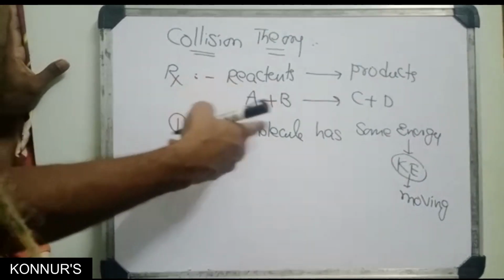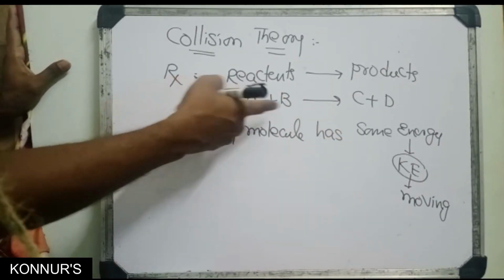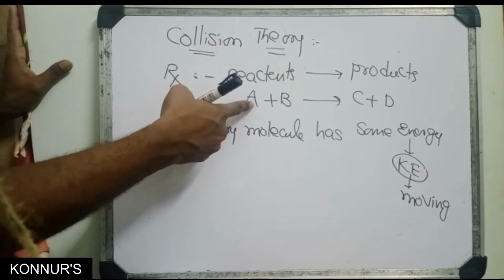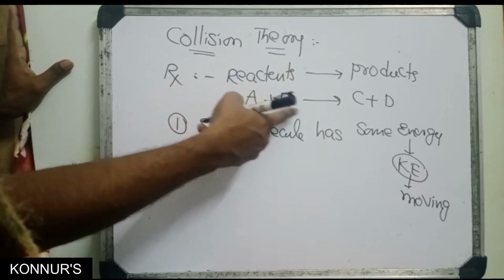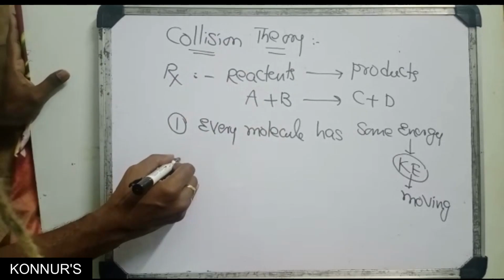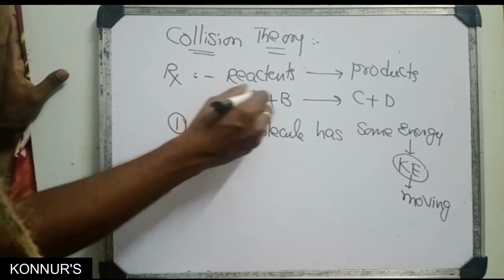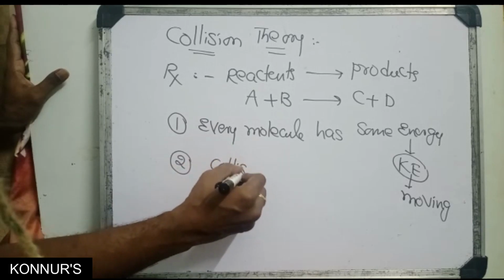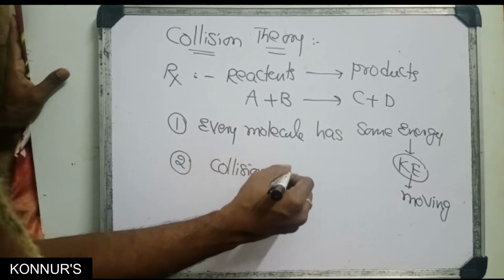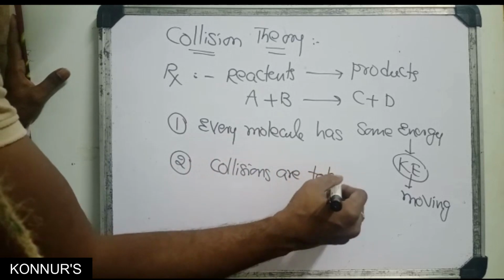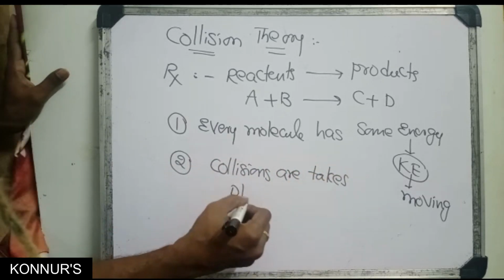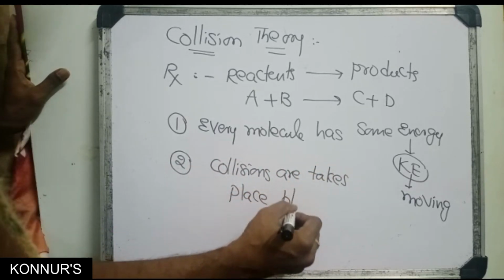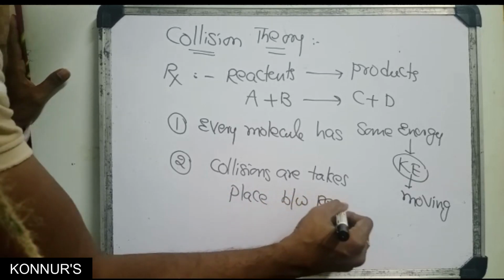Suppose A and B are both reactants, and we mix them with each other. This has kinetic energy, this has kinetic energy, they are moving. In the moving, collisions take place between reactant molecules.